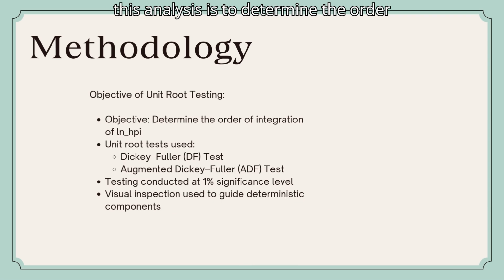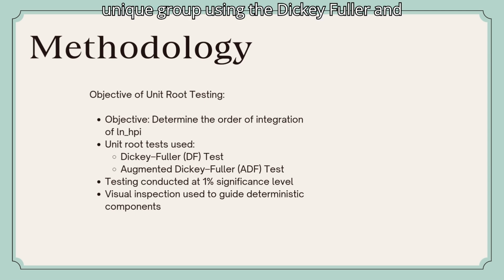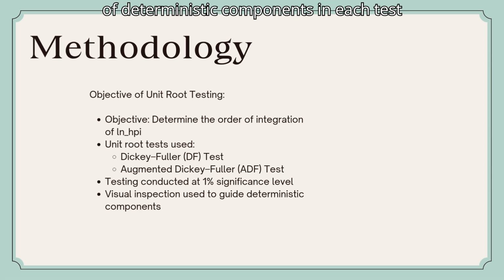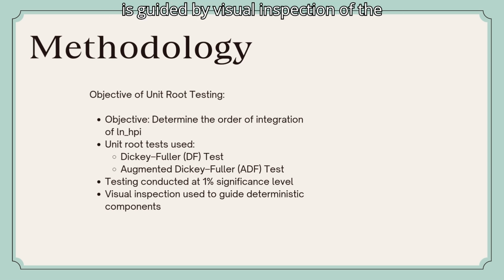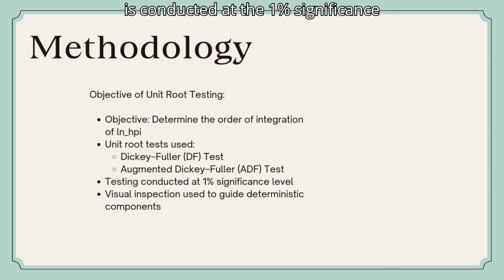The objective of this analysis is to determine the order of integration of the variable ln HPI. We begin by testing the presence of a unit root using the Dickey-Fuller and augmented Dickey-Fuller tests. The choice of deterministic components in each test is guided by visual inspection of the time series plots, and hypothesis testing is conducted at the 1% significance level.